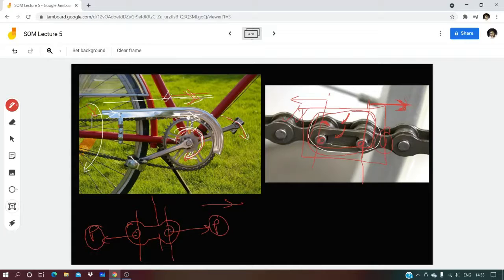I am not talking about the entire force that you are applying on this pedal. That is very excessive compared to this resistance. That's why this sprocket is able to move, this chain is able to move forward, and correspondingly the rear wheel turns, and the bicycle moves forward. So I'm not talking about the torque that you are applying on the pedal in entirety. Among that, a small fraction of force is needed to overcome the resistance due to the rear sprocket and the inertia of the body, because inertia of the body causes a resistance to motion, right?